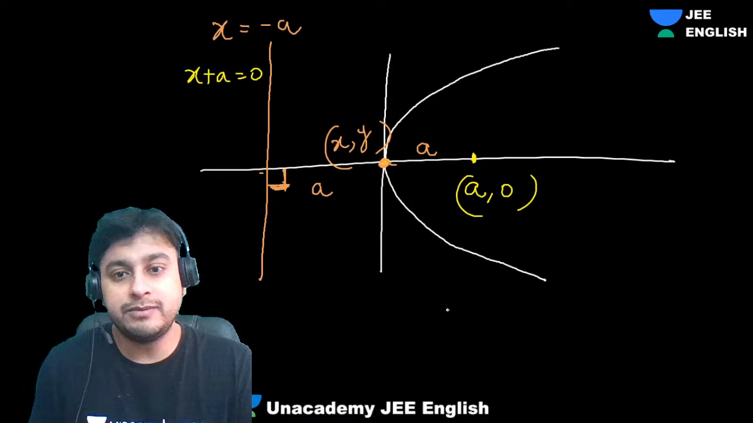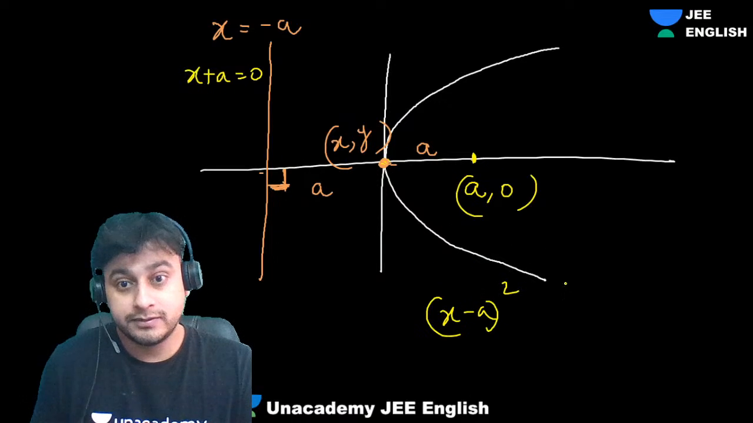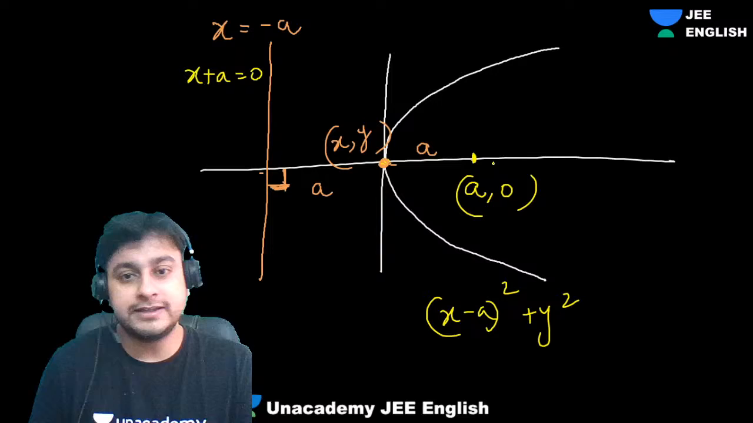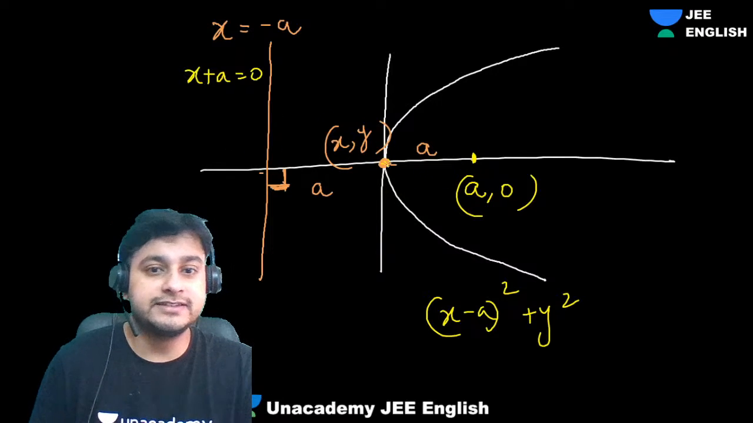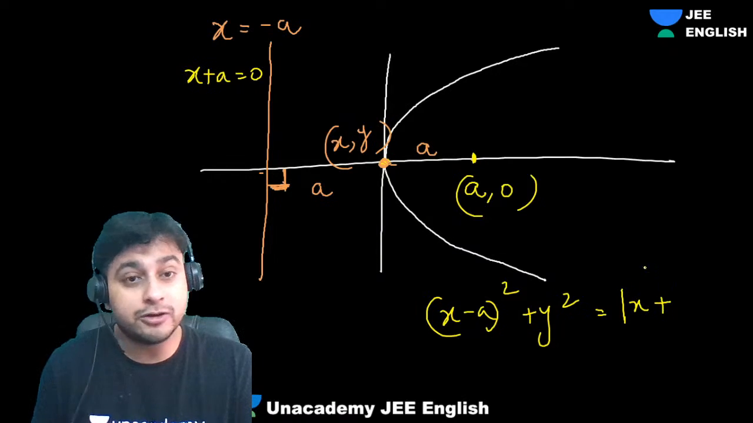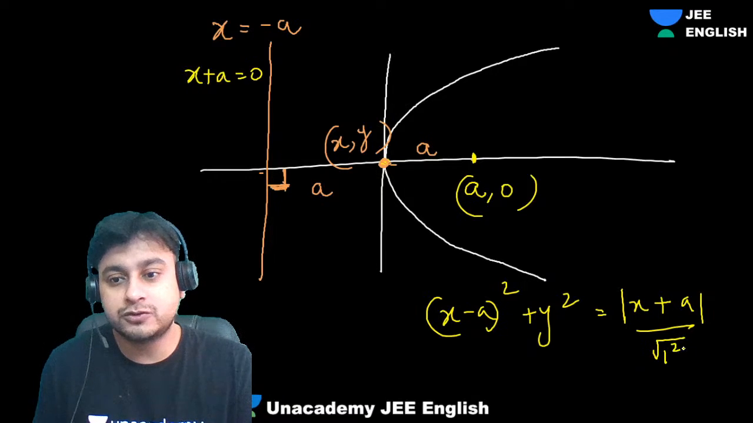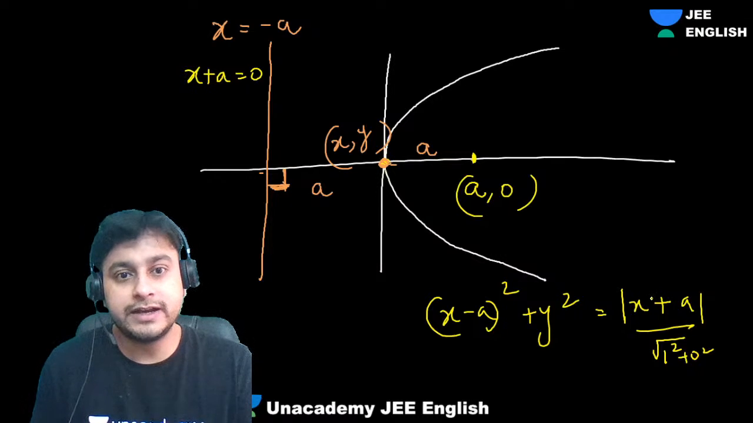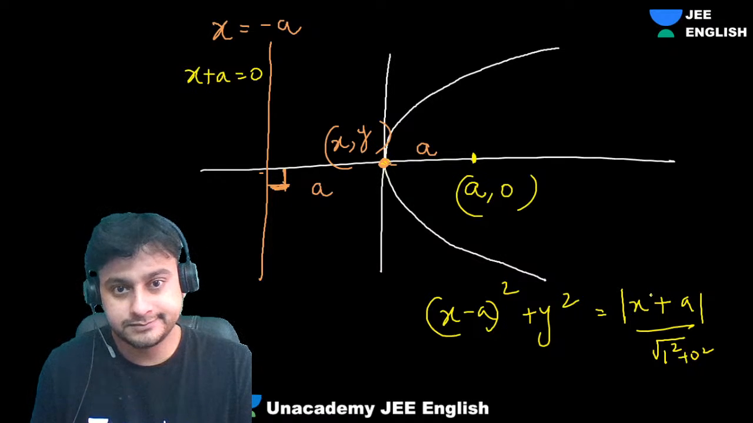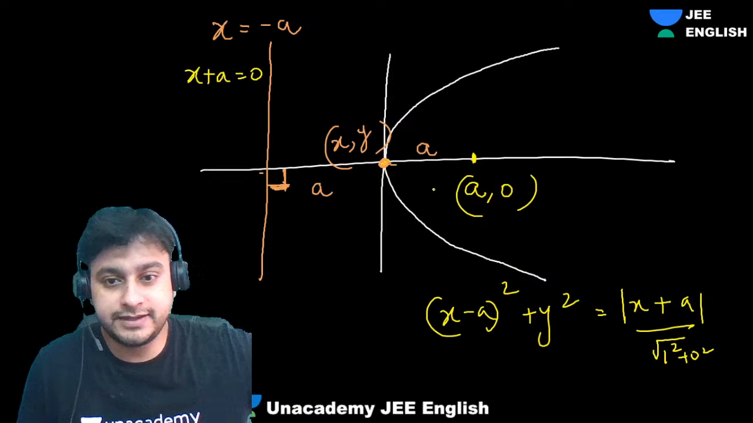So what are we getting? We will be getting x minus a whole square plus y square. This distance is equal to this distance. The distance of this point from this line will be equal to mod of x plus a by root of 1 square plus 0 square, whole square, right? That's what we are getting. Everyone understood? So we got this thing as this thing.